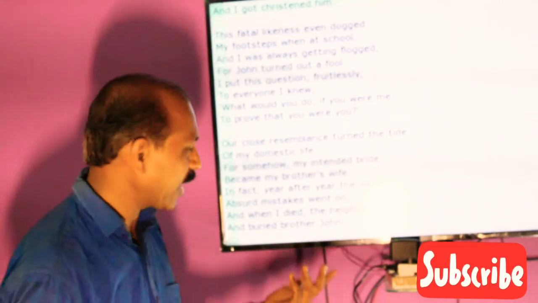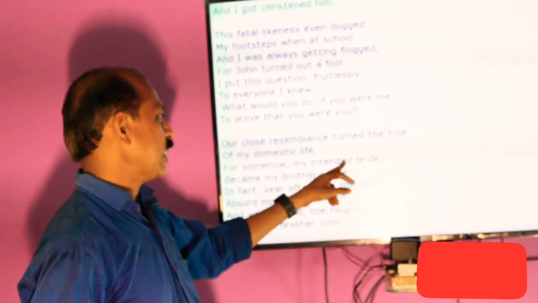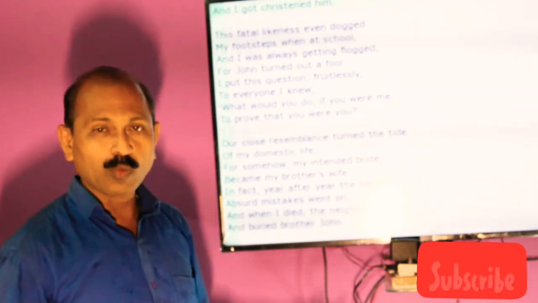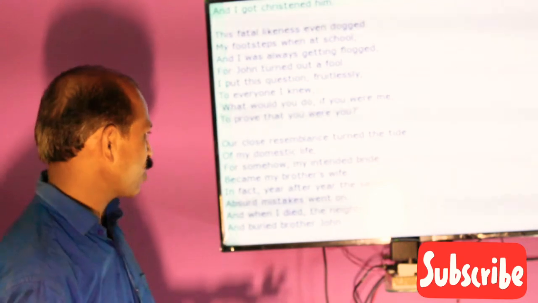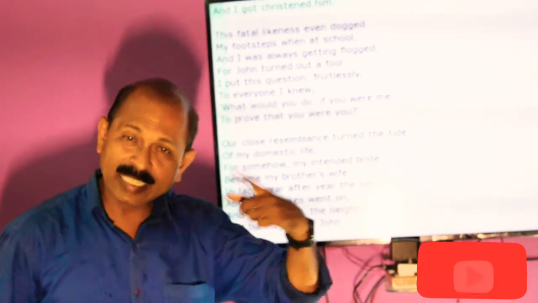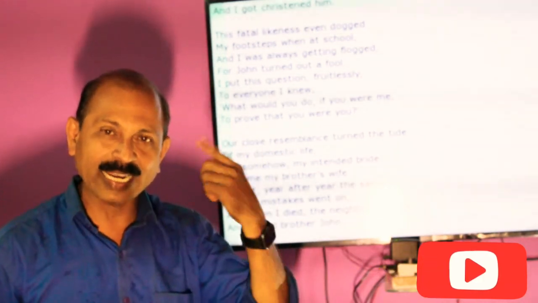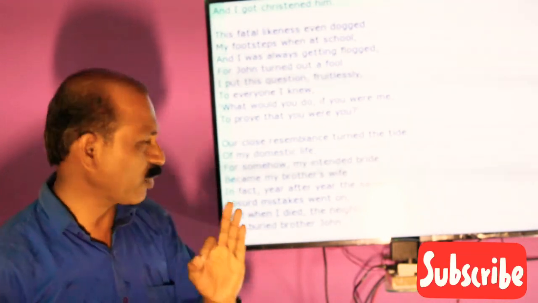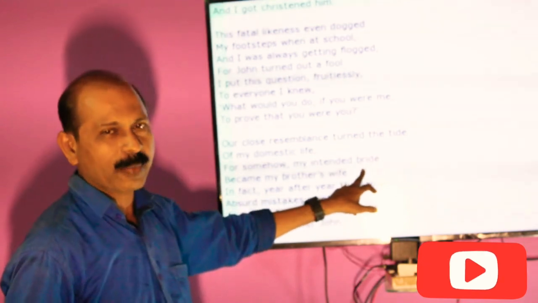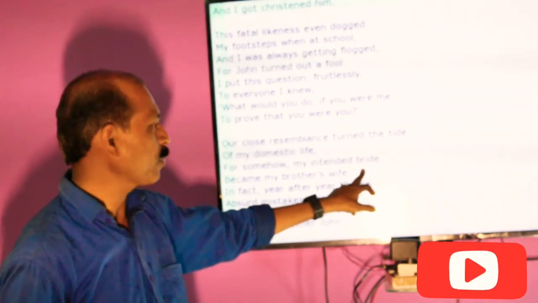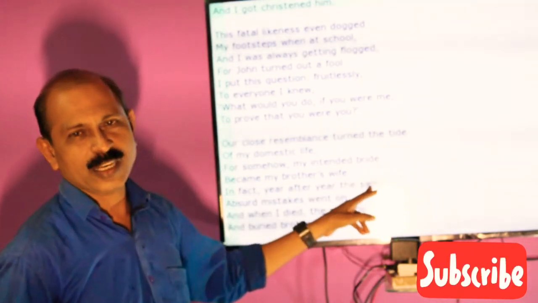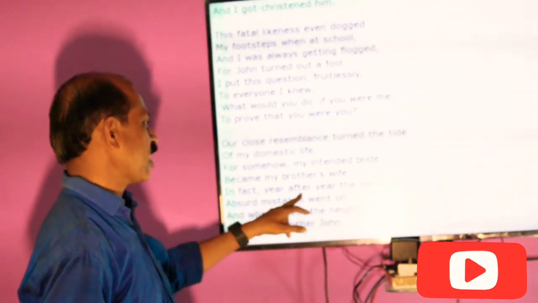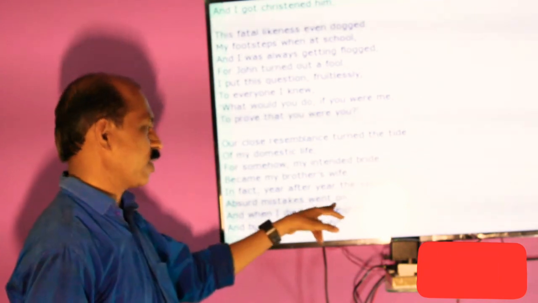But how and why? For somehow my intended bride became my brother's wife. And so what was the reason to change his domestic life? What was his intended, planned, decided wife? What was the poet's fixed wife or the bride? Bride means vadhu. And so she became his brother's wife. So she became the wife of Mr. John.